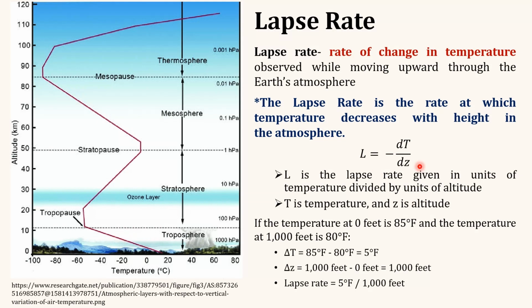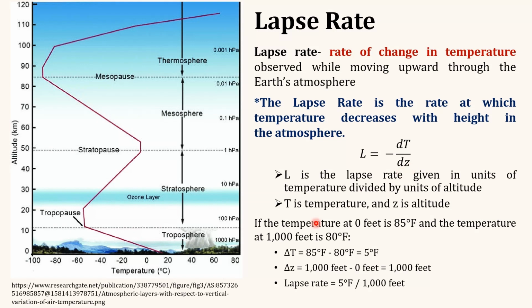So here we have the formula for the lapse rate. L is equal to minus dT by dz. This minus shows the decrease of temperature with height, dT is the change in temperature, and dz is the change in altitude.